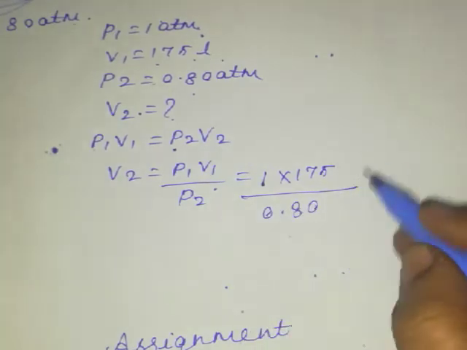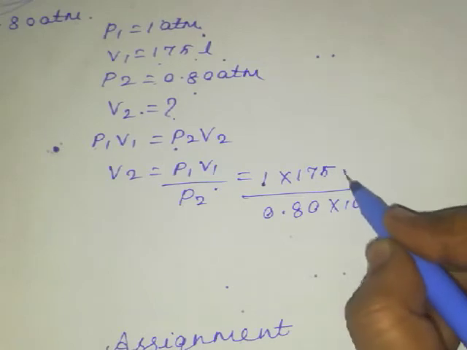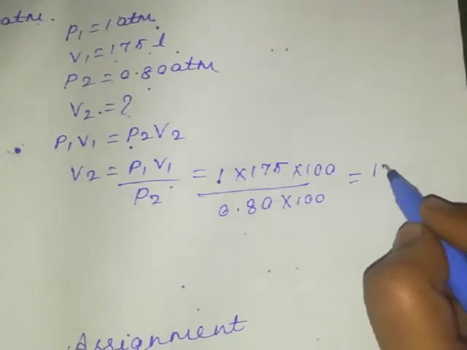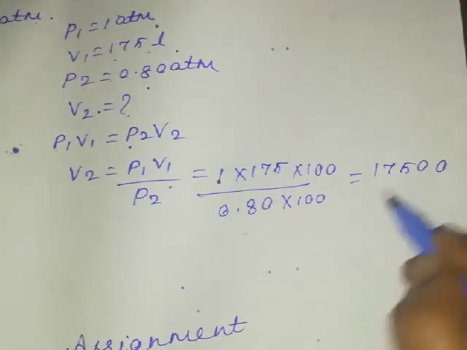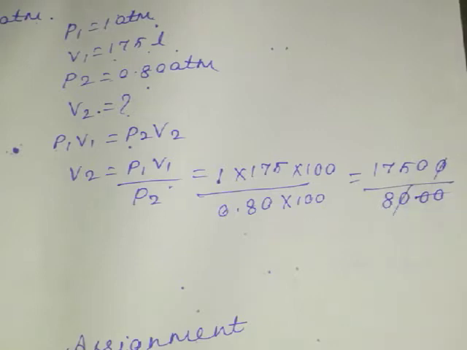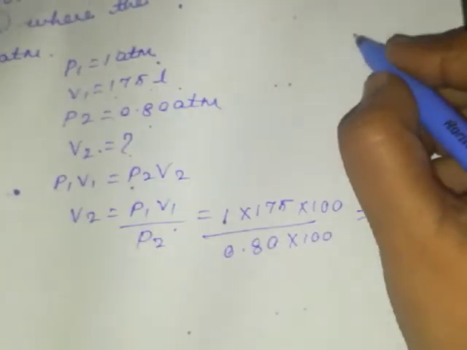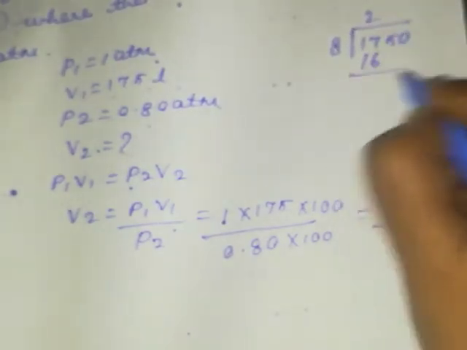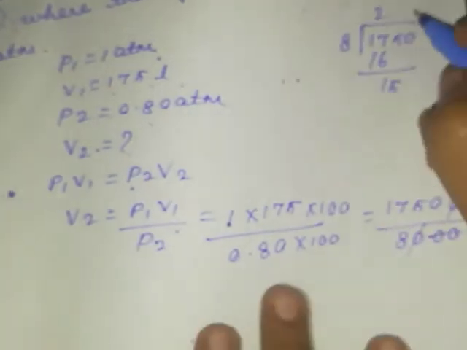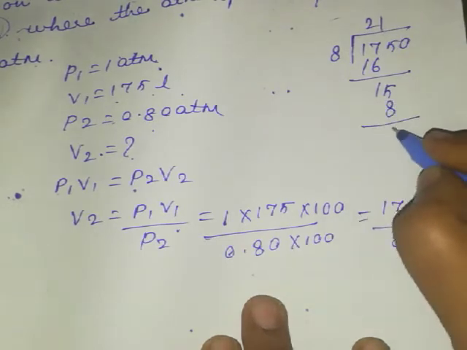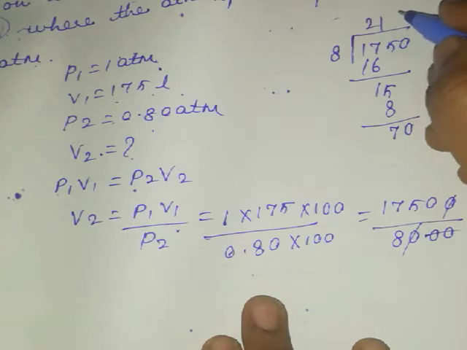Now I am getting a decimal value. To remove the decimal point, you know that you multiply numerator and denominator by 100. So you will be getting the answer as 17500 divided by 80. You will get 2 zeros there, but 2 decimal places it will go. So cancel this. Divide 1750 by 8. You know that 8 into 2 is 16. Now 15, again, once only it will go, 8. Then 70. How many times will it go?